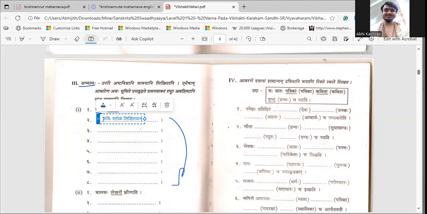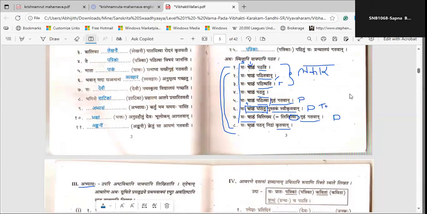Okay. Now, what about the next one? The next sentence was in the future tense: kavihi shlokam lekhishyati. Now it is the future tense. Likhana kriya is happening, that is writing. So what is the future of likhana kriya? Any idea?